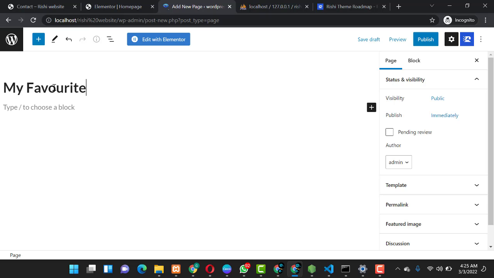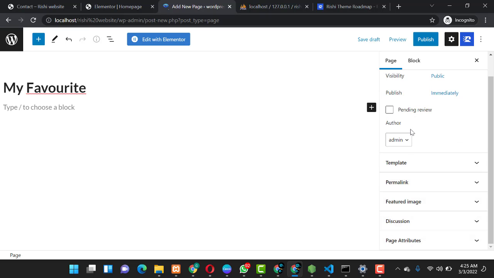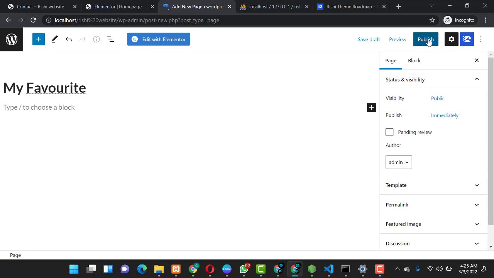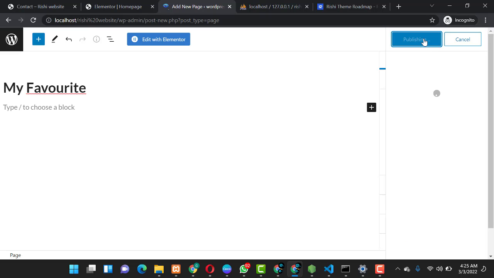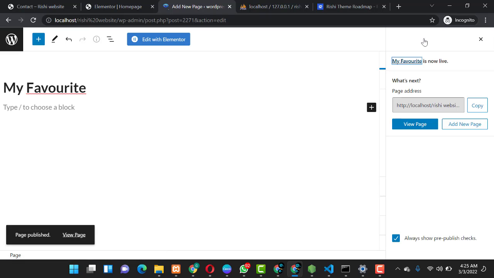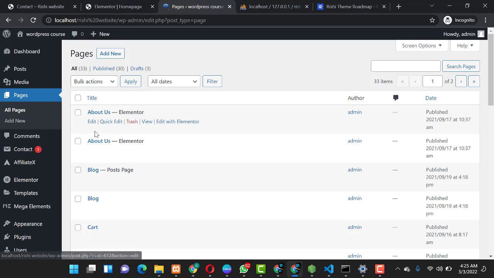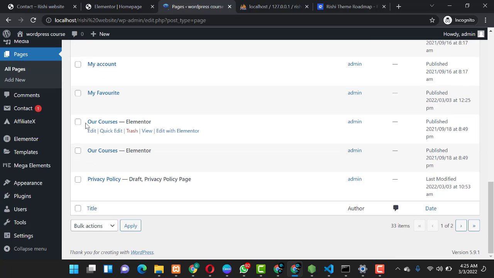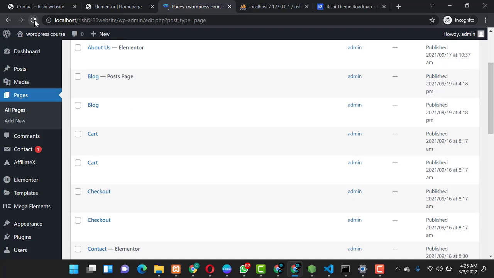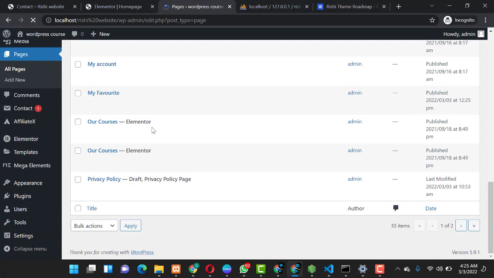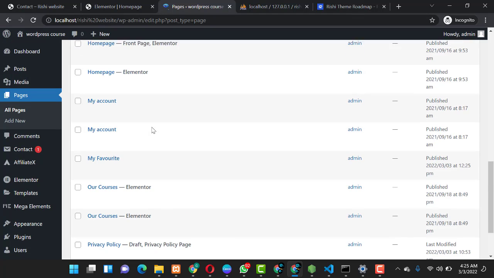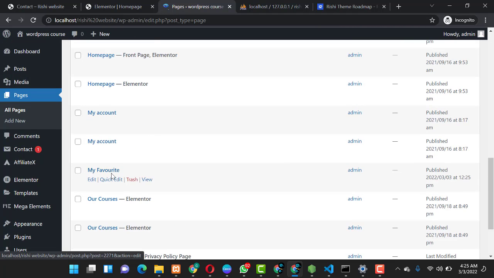favorite. So you can just finish, you can scroll and check on other stuff you need to add to it and every other thing you want. So you just click on publish, you click on publish again. So it publishes and creates your page. So guys, this is how to create a page. So you can come back, and if you scroll down, like let's refresh it. If you refresh it, you see the page there. This is my favorite, the page we've just created.